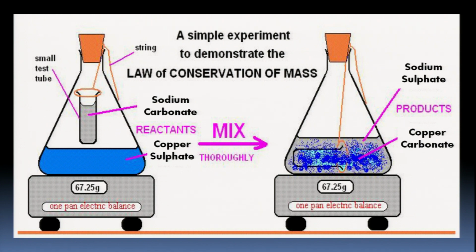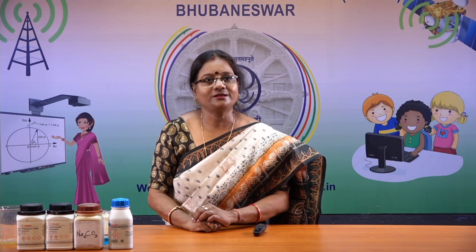Children, now I am going to demonstrate one such experiment, but I have taken a different type of chemicals. I am emphasizing this because in class 9th you have the practical regarding this. But I know, children, during this time it is not possible to have a practical class or visit the laboratory.